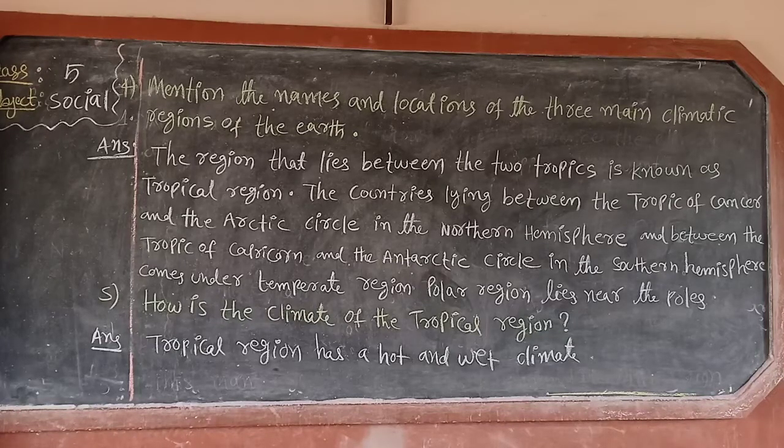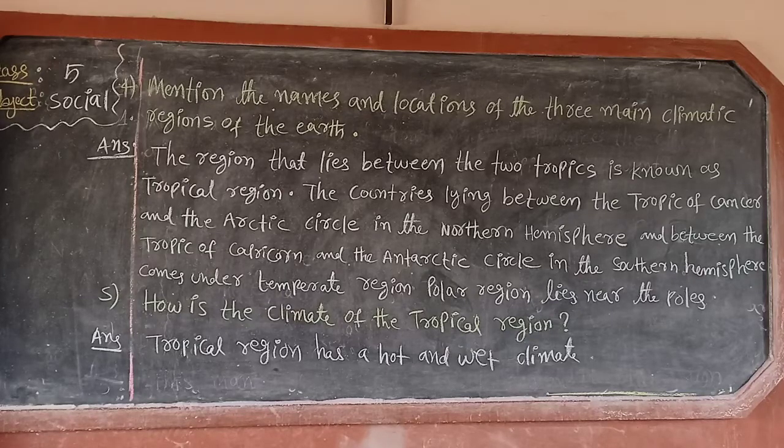So this is the location of the temperate region. Now polar region lies near the poles. So in this question asked the climatic region locations. So we have to write the three climatic region locations.